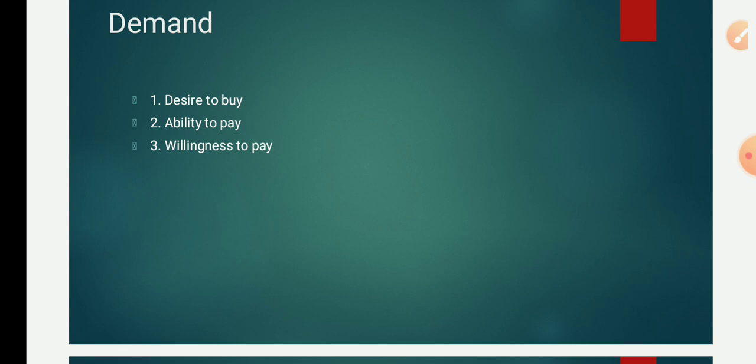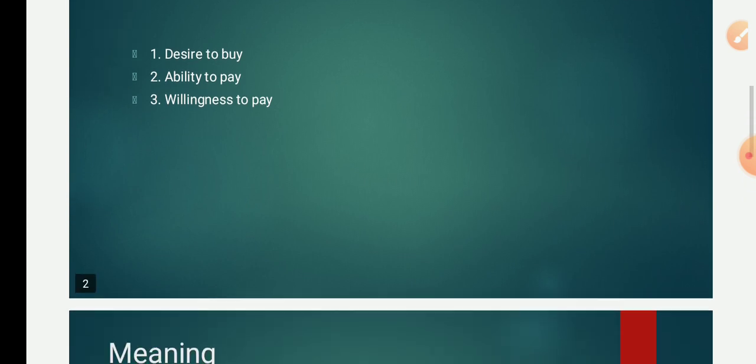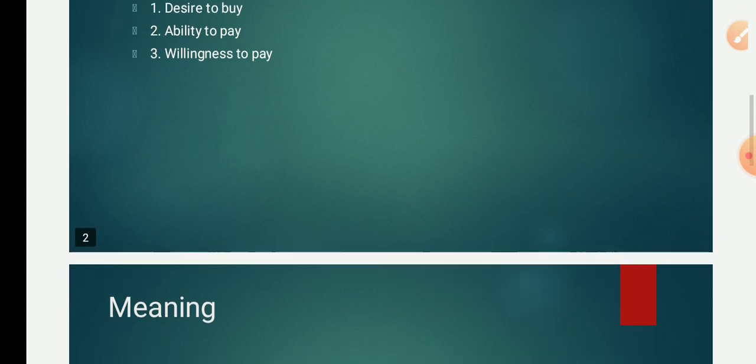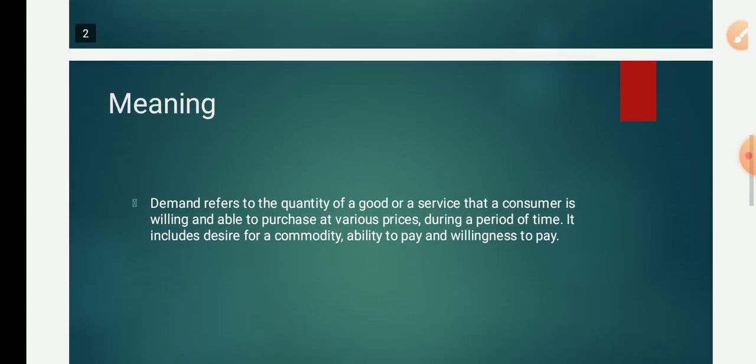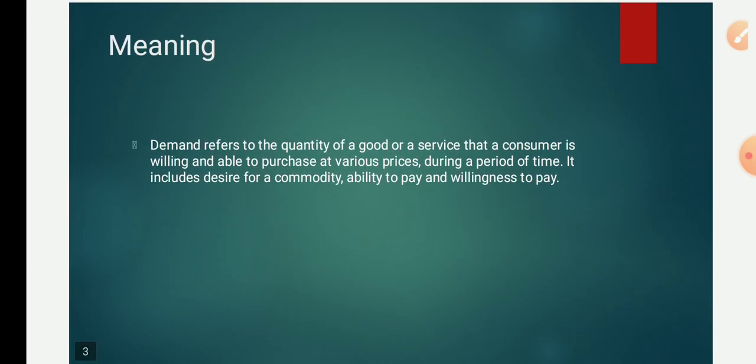So first I should have a desire, I should have the ability, that is money, to get a visa, to get an air ticket, to spend on food, accommodation, etc. Along with that, I should also have a willingness to pay for the desire to be achieved. That is the general parlance. Now we will understand what demand is from the point of view of economics.